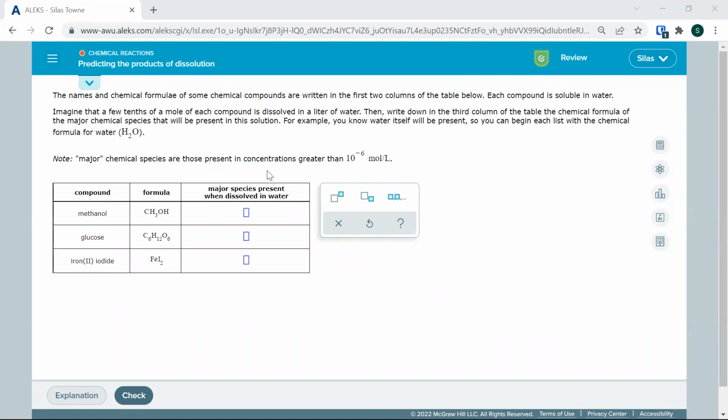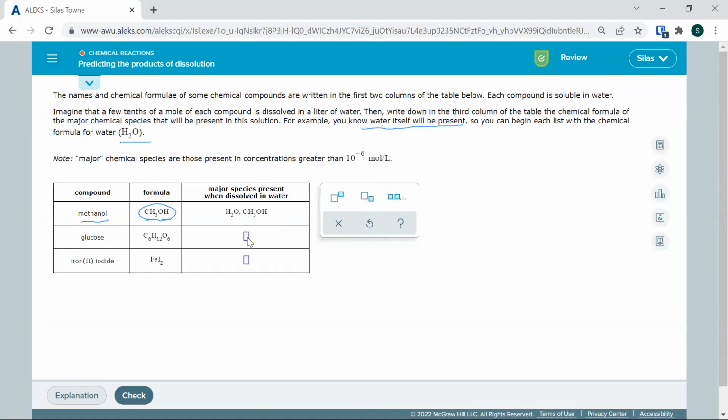So if we go down this list here, we got methanol, right, which is carbon-based, covalently bonded. So they're all non-metals. It's an alcohol, so it means it would dissolve well, but we're not looking at that. We're just looking at a covalently bonded molecule. So what species are in there? And notice up here, it says, we know that water will be present, so you can begin with water. So we can say H2O, and we can say CH3 and methanol.